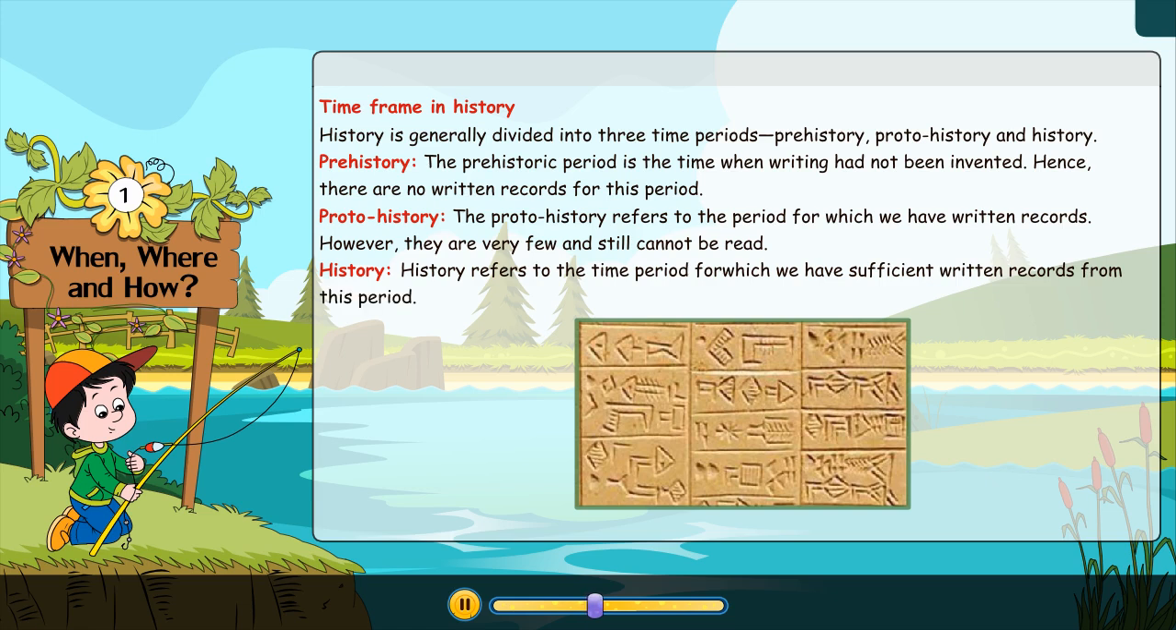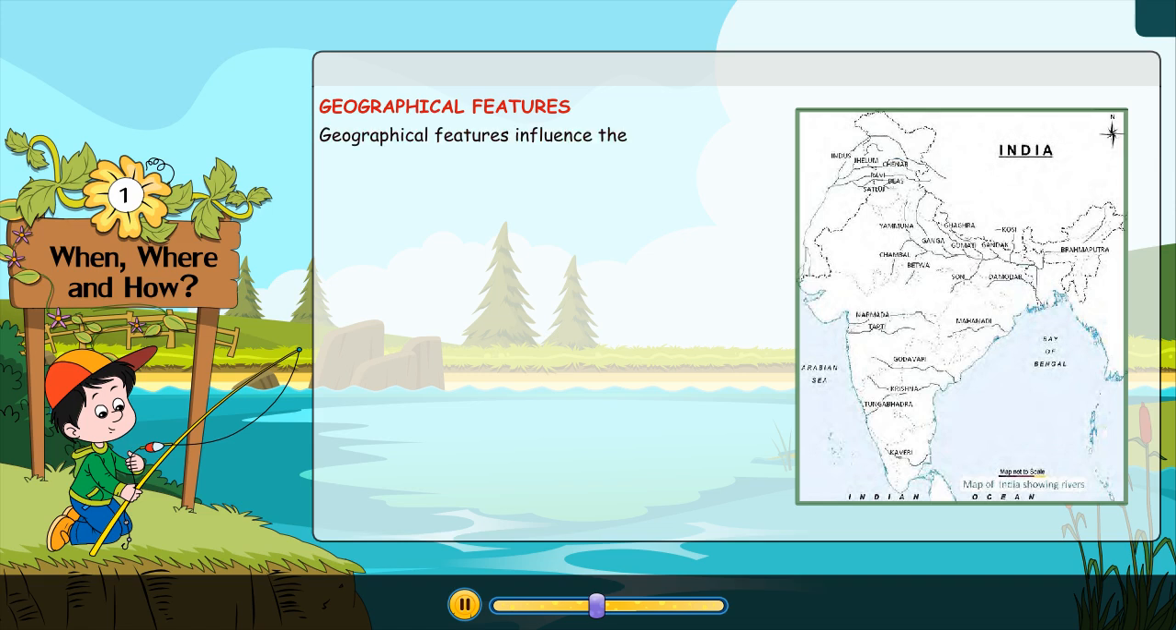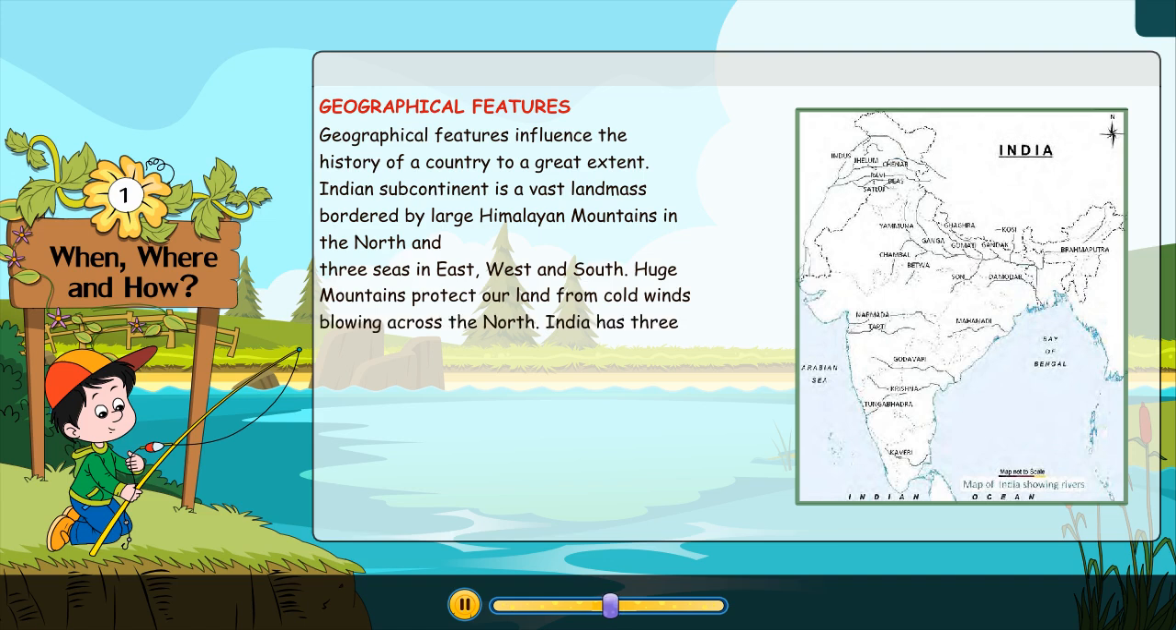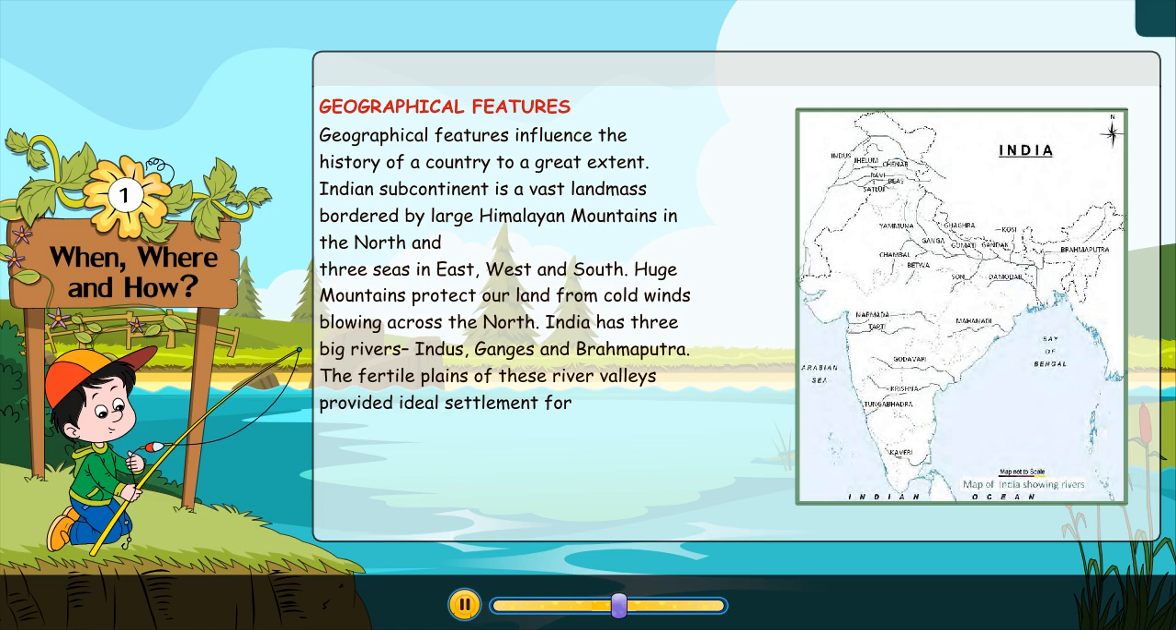Geographical features. Geographical features influence the history of a country to a great extent. Indian subcontinent is a vast landmass bordered by large Himalayan mountains in the north and 3 seas in the east, west and south. Huge mountains protect our land from cold winds blowing across the north. India has 3 big rivers: Indus, Ganges and Brahmaputra. The fertile plains of these river valleys provided ideal settlement for the people of ancient times.